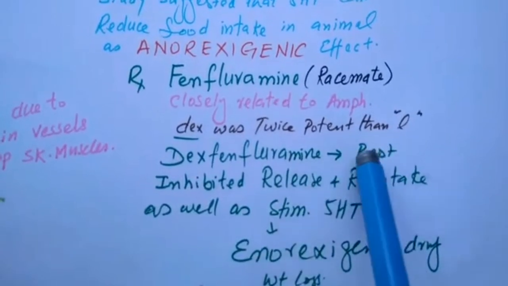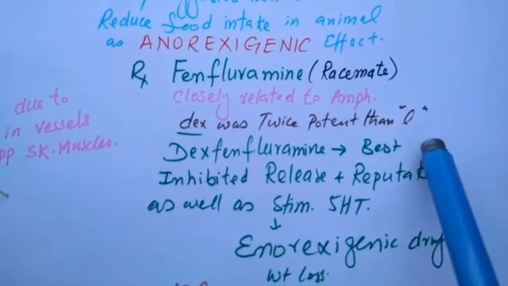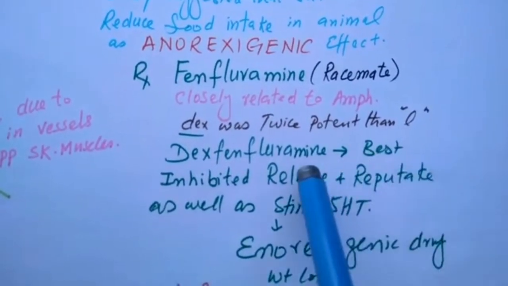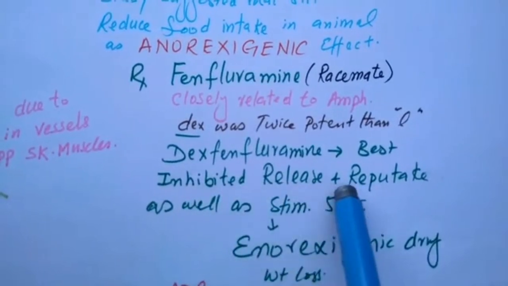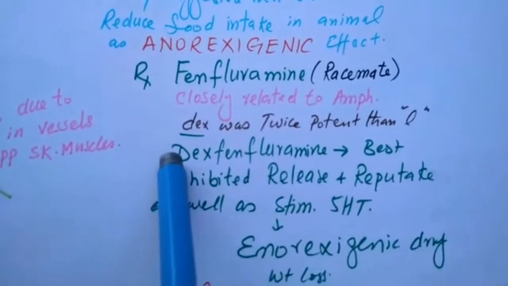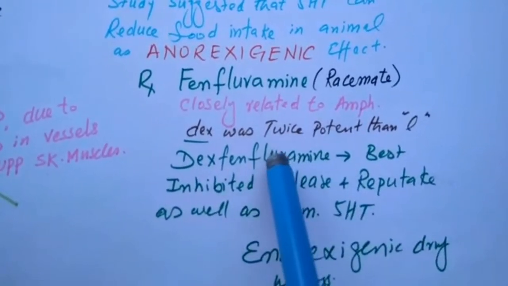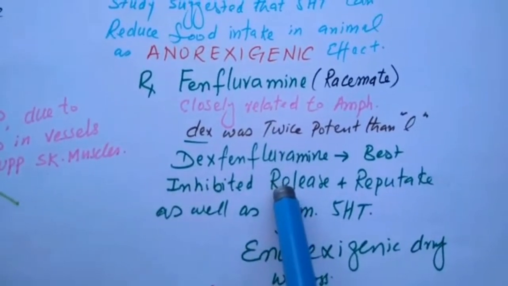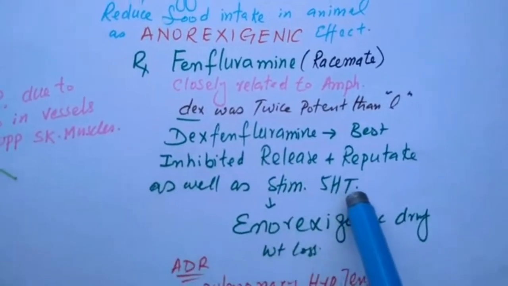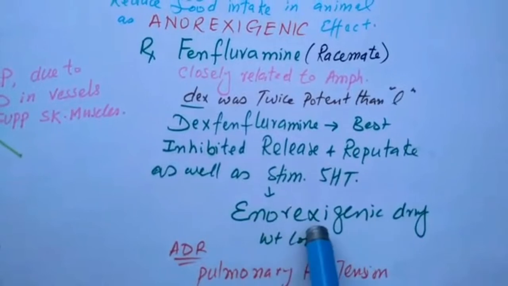Dexfenfluramine was the best selling drug in the US when it was released for weight reducing and anorexic purposes. This drug inhibits release and reuptake of 5-HT as well as stimulates 5-HT receptors. That's why it causes anorexia.